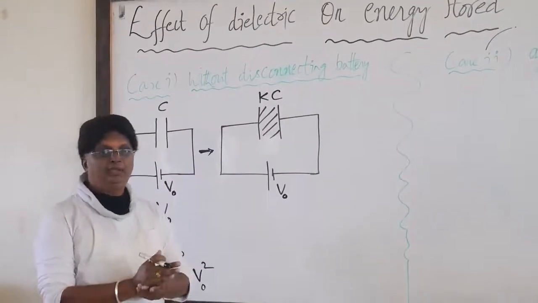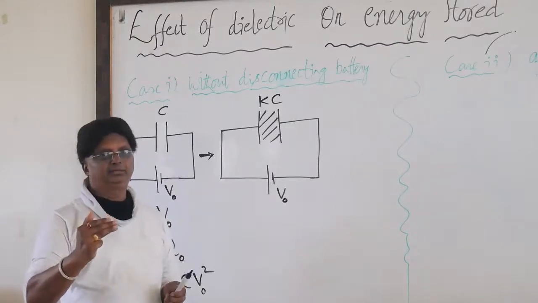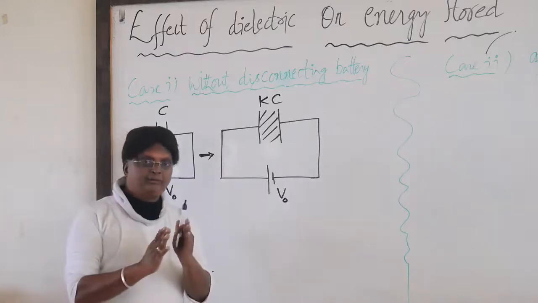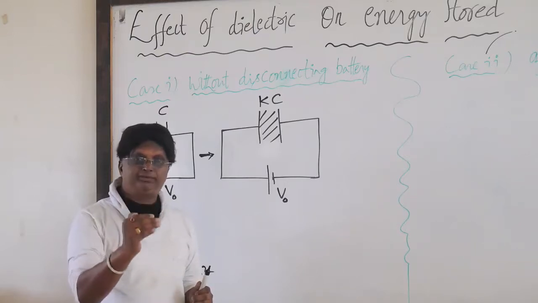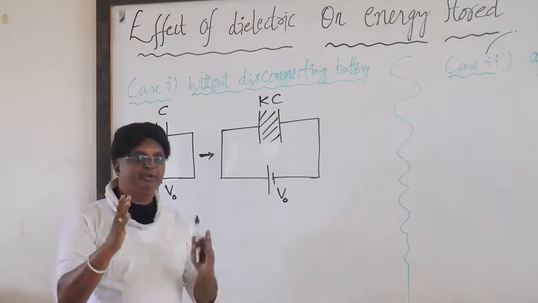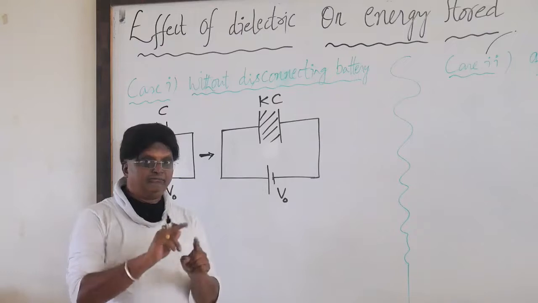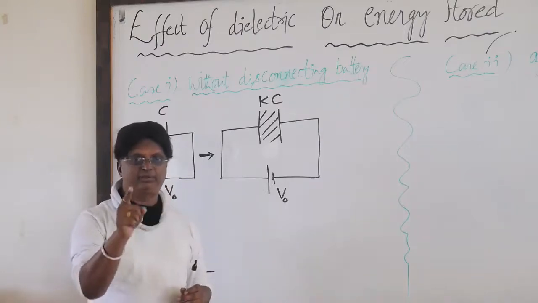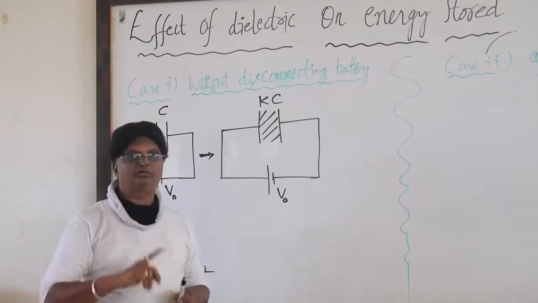Now, three aspects we need to understand systematically. First one is the effect of dielectric. Remember, whenever dielectric is placed, it weakens the electric field and hence the potential difference between the plates decreases. We have said V becomes V by K, E becomes E by K, therefore V becomes V by K was our result.